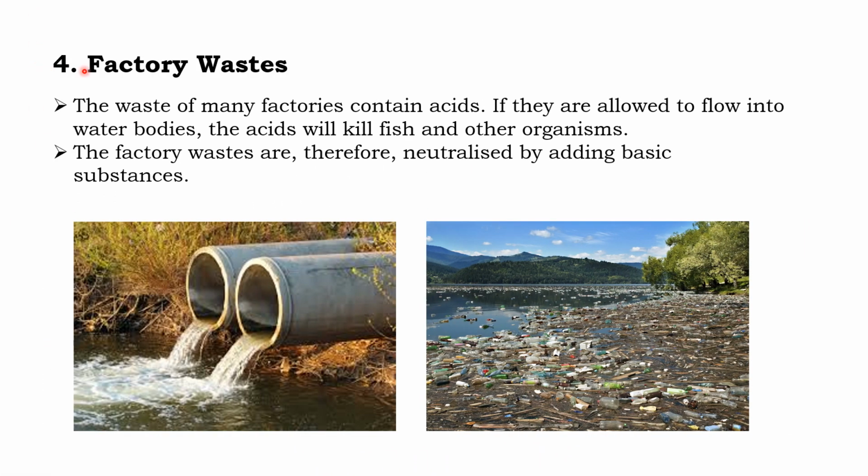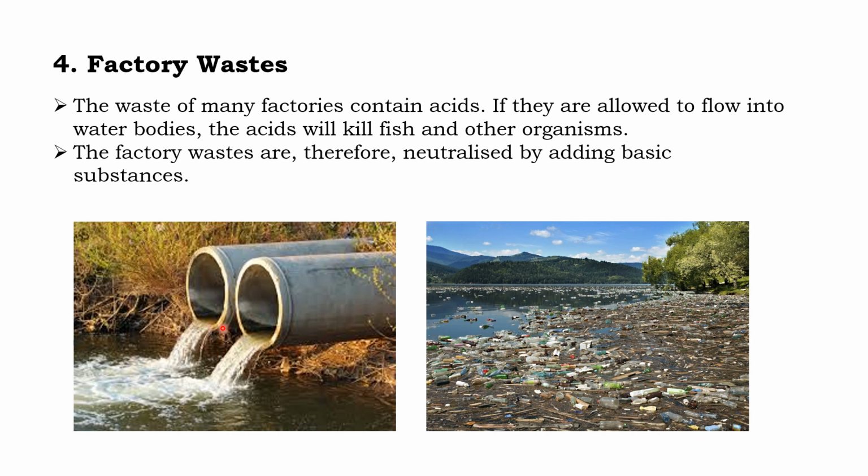The fourth one is factory waste. The waste of many factories contains acids. We studied acid rain also, because from the factory many pollutants are expelled into the air, or come into the water also.